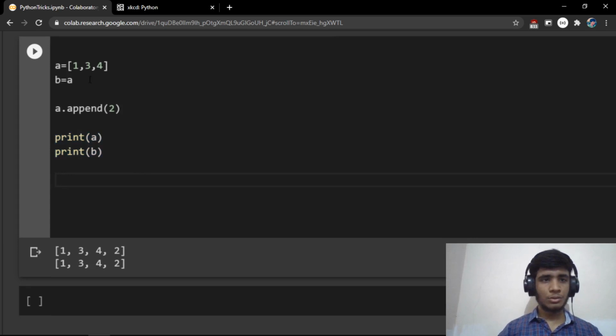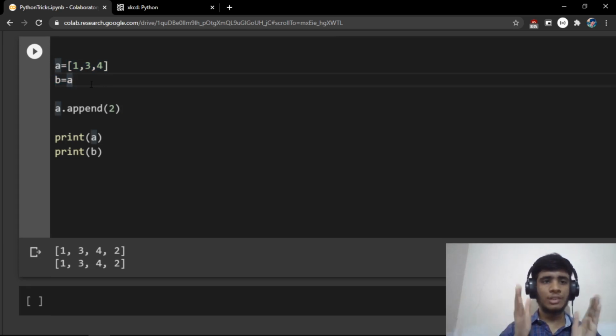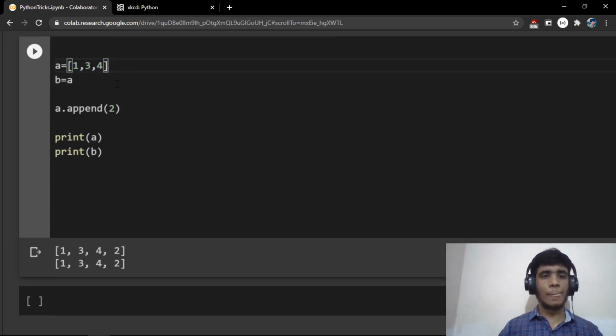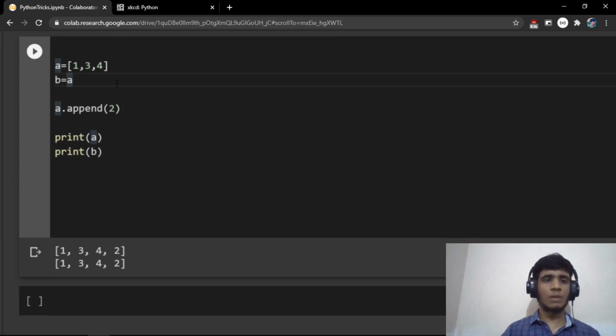This is because when you are creating a list with a, you have created a list in the memory, and when you are saying something like b is equal to a, you are not creating a new list. You are just pointing to the same list with another variable b. So now both a and b are pointing to the same memory location, that is 134. When you make updates, the updates are made to the same memory location, and because both are referencing the same memory, we see the same list in both cases. So basically we are not creating two lists, we are creating one list, and we are pointing two times to the same list in the form of a and b.